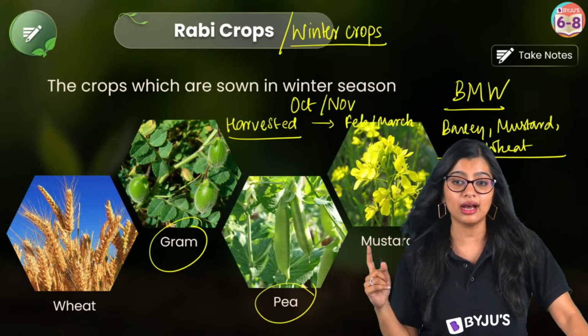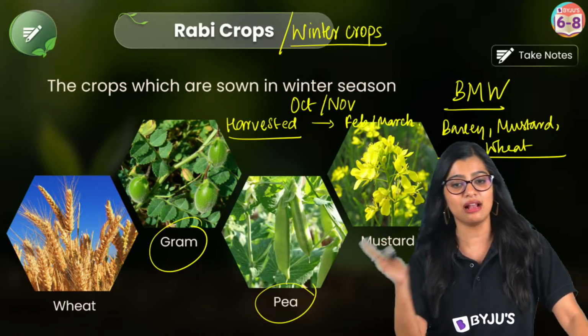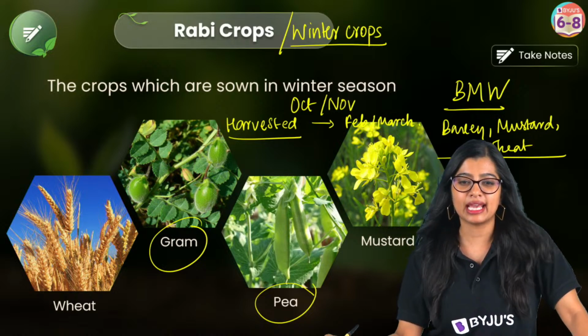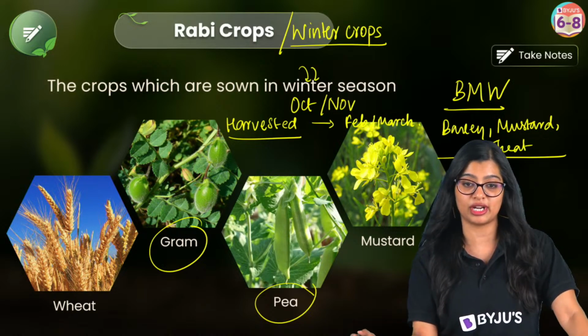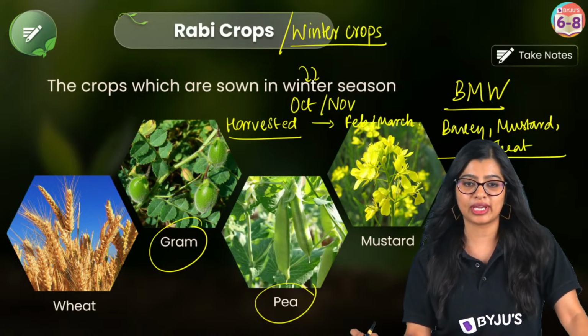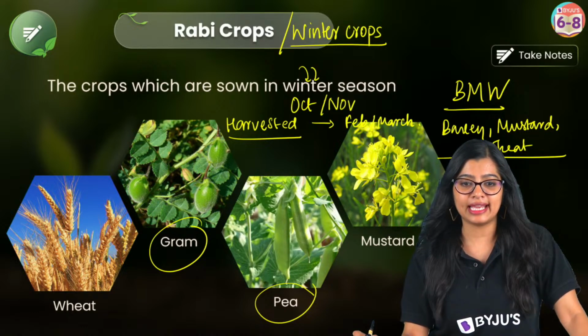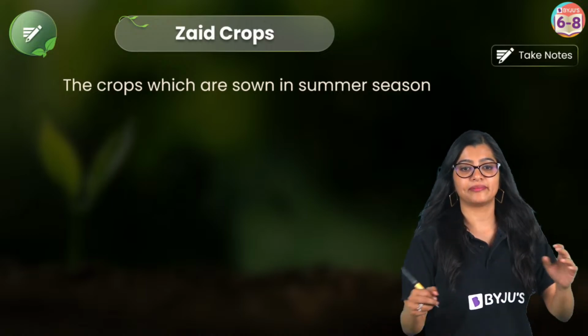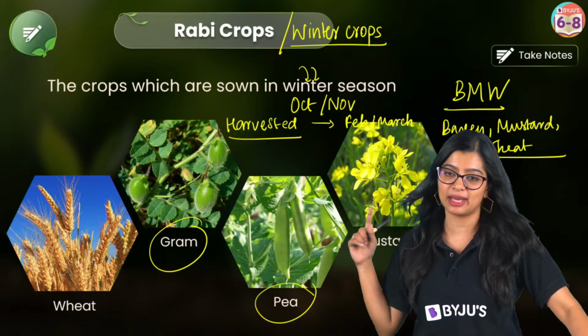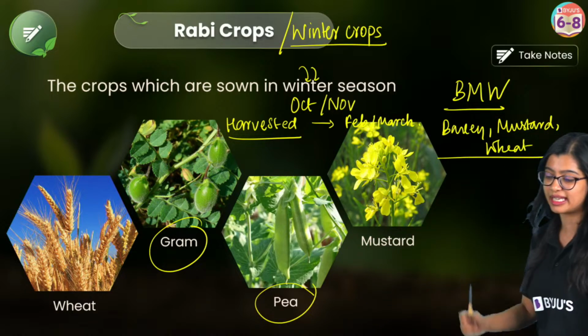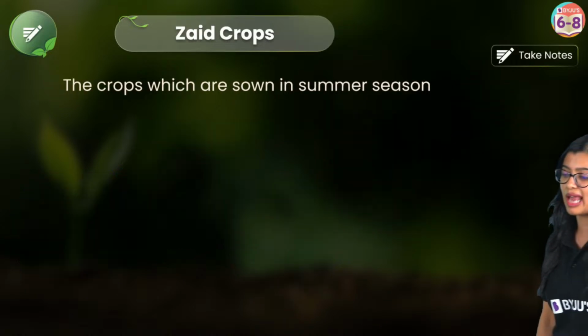If video is not clear, increase the settings. Help your friends. Okay? Yes, ma'am, when are Rabi crops grown? Rabi crops are sown during the October-November time, right? Okay, very good. Yes, moving on to the next one. Yes, I'll do a mind map session also. BMW is a short form I keep to remember examples, so you can take a screenshot. That is barley, mustard and wheat.